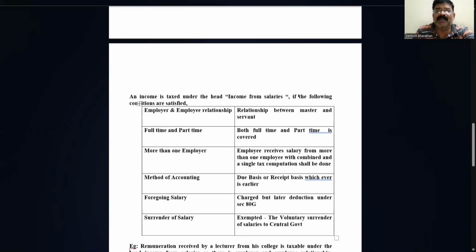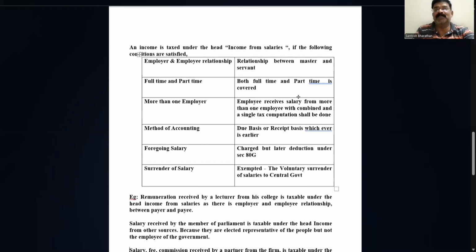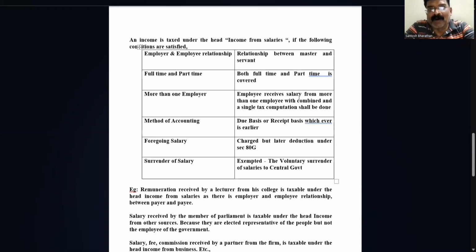Okay, children, now we go to the conditions of salary. There are certain conditions that have to be fulfilled for the calculation of income under salaries. The very first condition is that there should be a relation between employer and employee. Existence of master and servant. Existence of payer and payee.